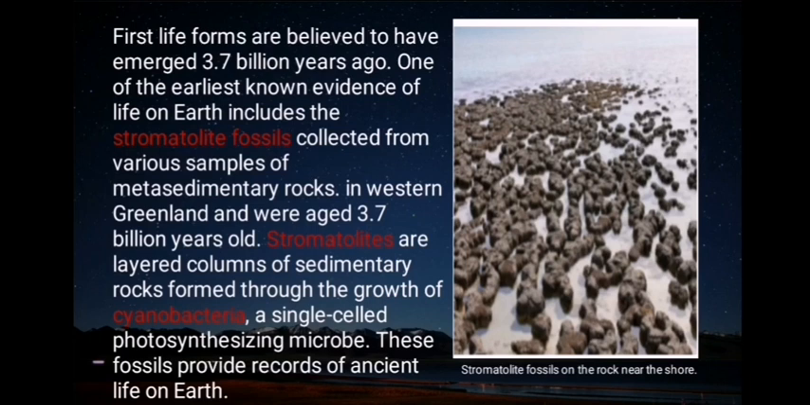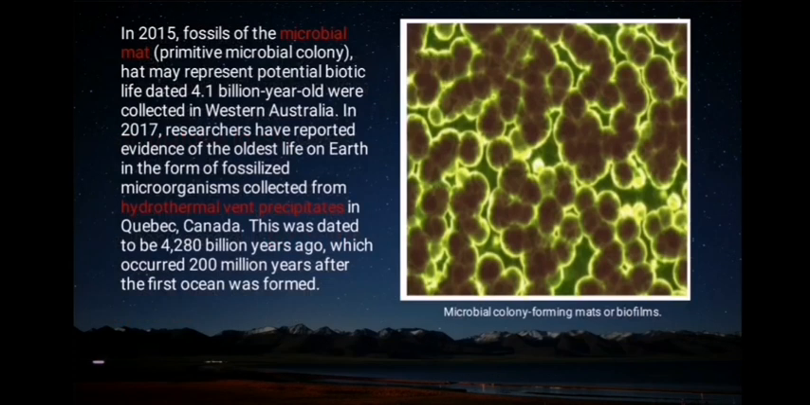Stromatolites are layered columns of sedimentary rocks formed through the growth of cyanobacteria, a single-celled photosynthesizing microbe. These fossils provide records of ancient life on Earth. This is the stromatolite fossils on a rock near the shore. In 2015, a fossil of a microbial mat, a primitive microbial colony that may represent potential biotic life, dated 4.1 billion years old, was collected in Western Australia.